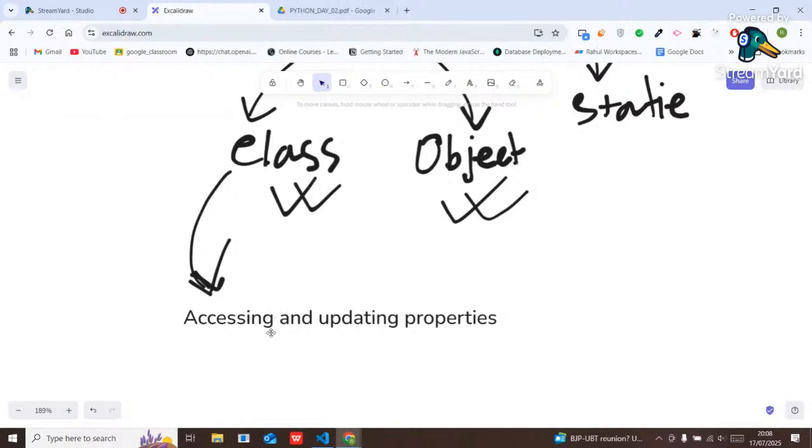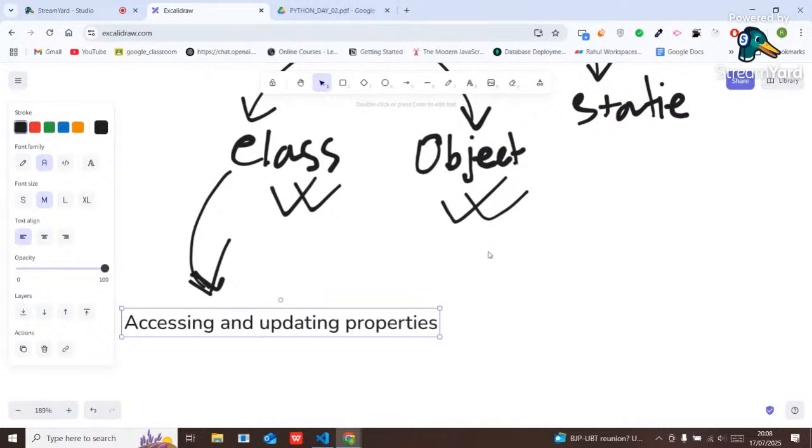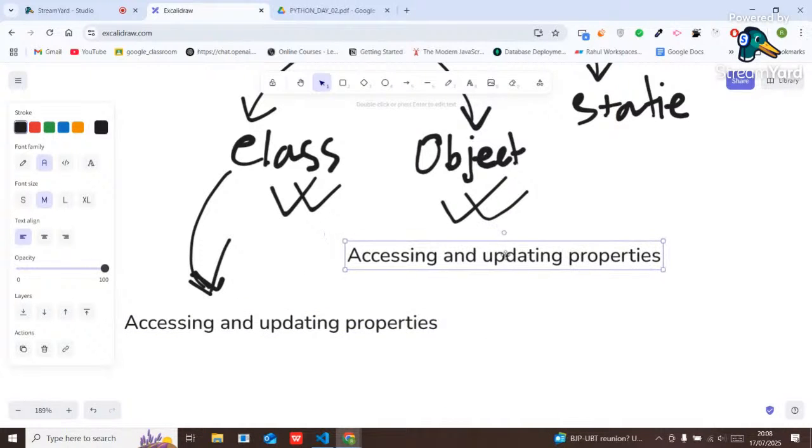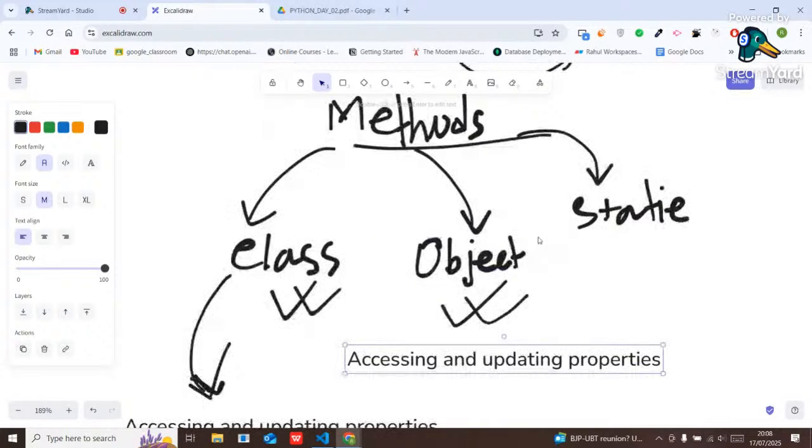Using a class method we can access or update the properties of a class. Similarly, using an object method we can access and update the properties of an object.